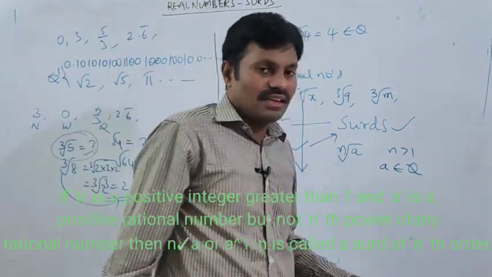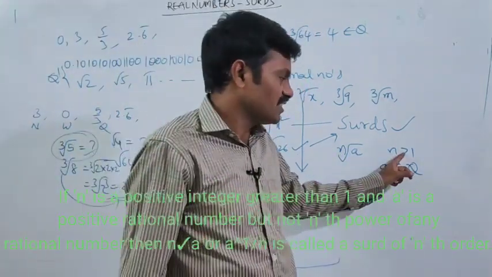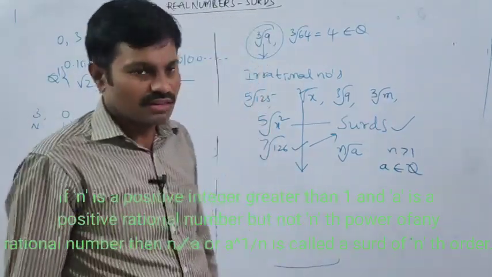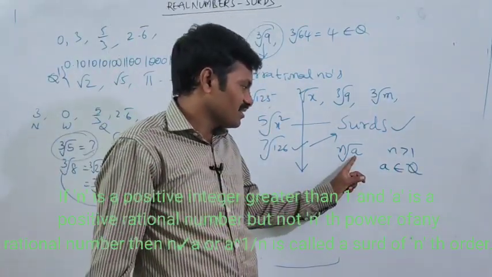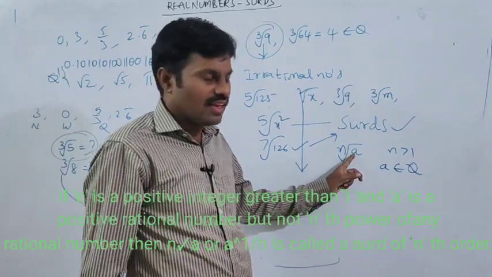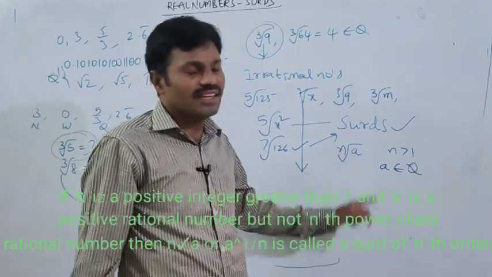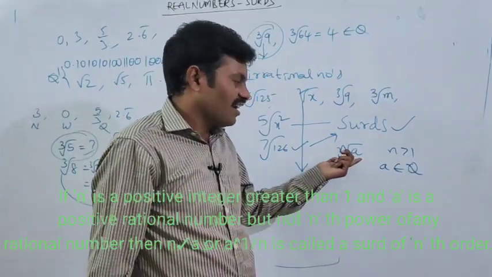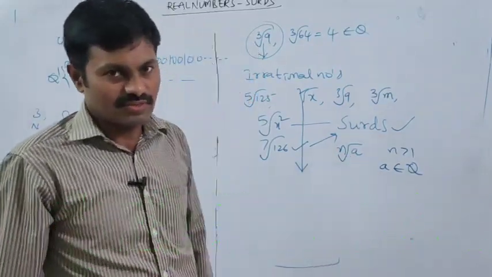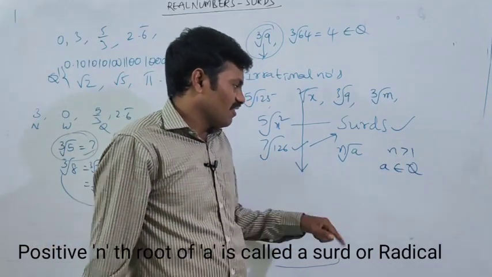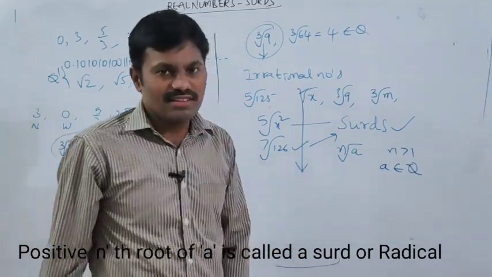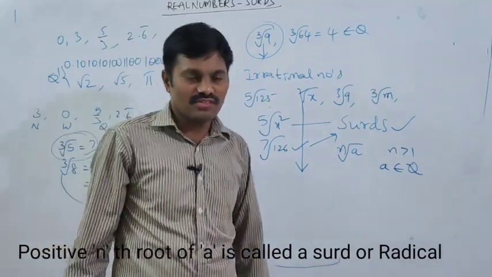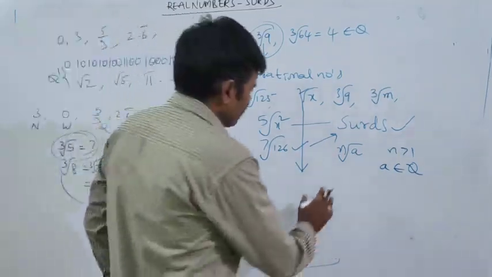Here n is a positive integer greater than 1, and a is a positive rational number which cannot be expressed as the nth power of any rational number. Then we call the nth root a surd. In another way, we can say that the positive nth root of a is called a surd.